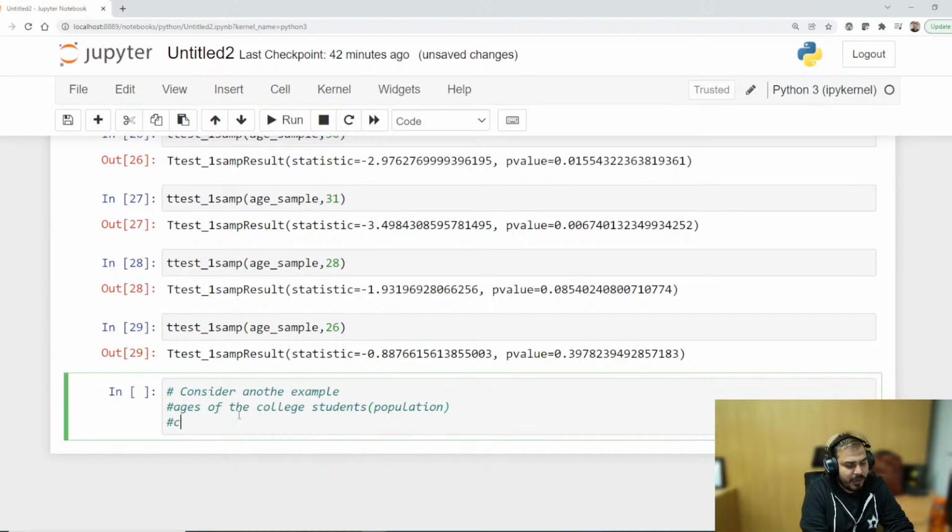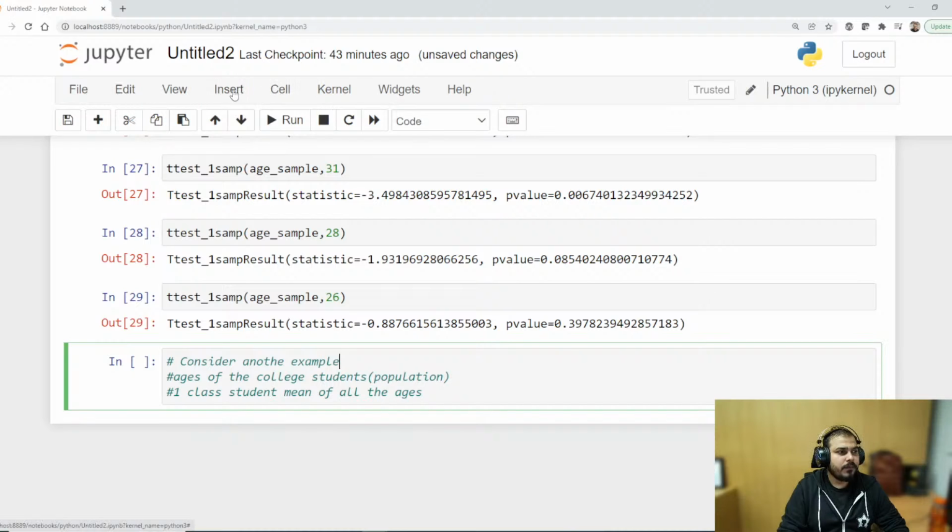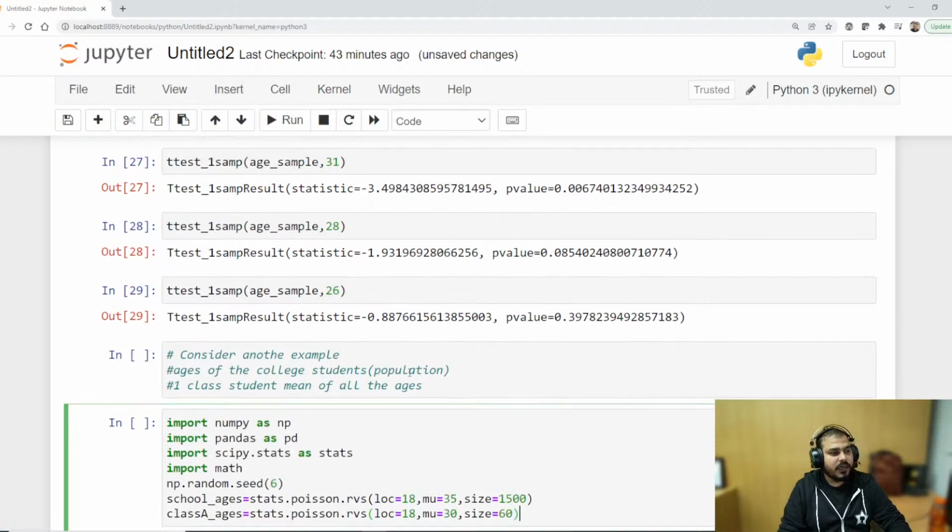Now, what I'm going to do, I'm going to take one class student's ages. I'll find the mean of all the ages, and then we'll try to compare whether this will be able to give that specific output. Basically, can we come to the population mean ages of the college student? That is what I'm actually trying to do. Okay, so first of all, let's say that I'm having this code.